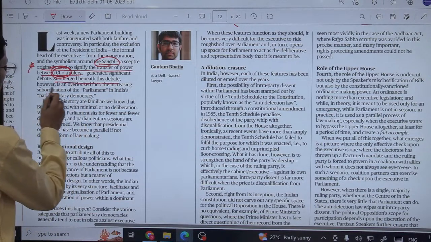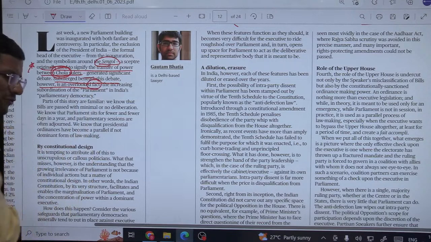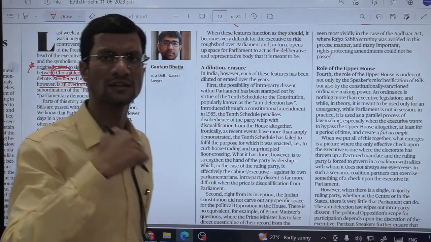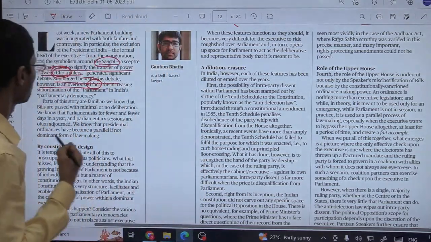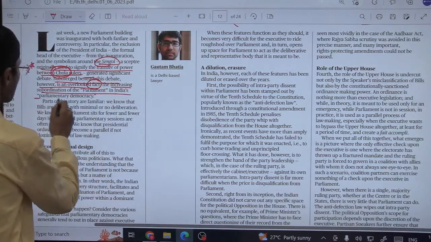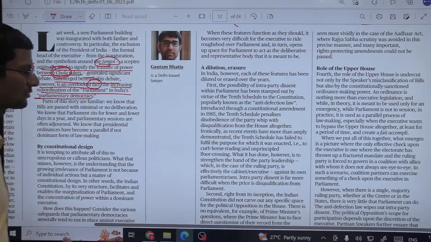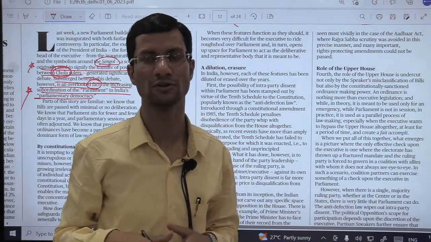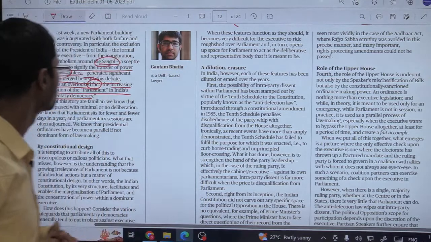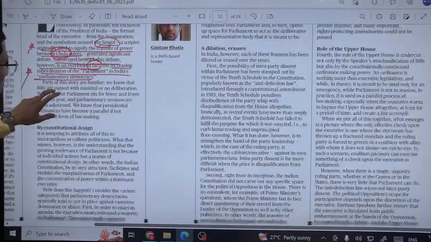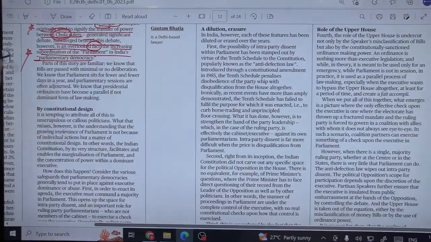Submerged beneath this debate, however, is an overlooked fact. So it has of course generated lots of debate, but he is focusing on something else, something submerged, an important fact, and that was the increasing subordination of the Parliament in India's parliamentary democracy. Okay, so we all know that we have a parliamentary democracy. This is what we have borrowed from the UK. We are following the same system of parliamentary democracy that the UK has today, but with a little variation, which is best suited to India's tradition and democracy.